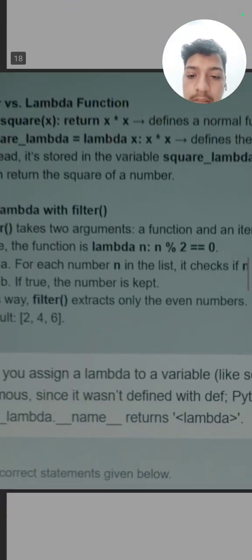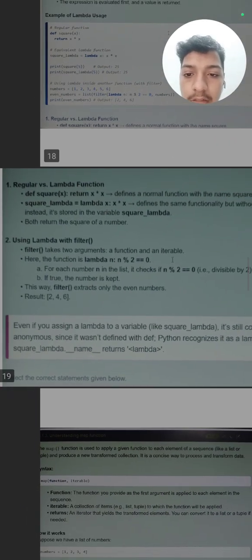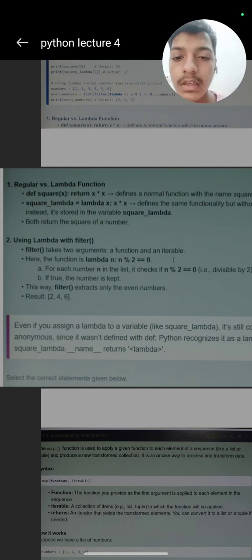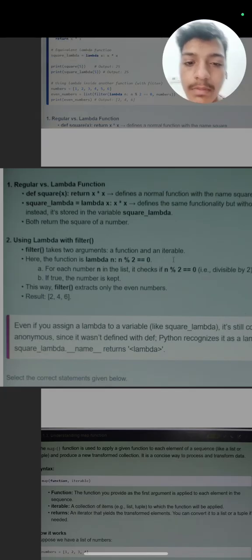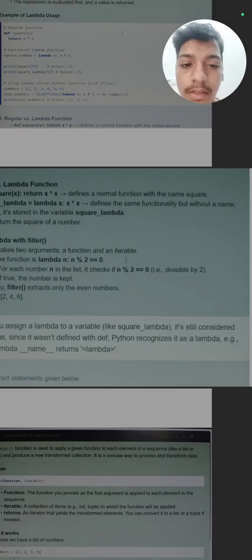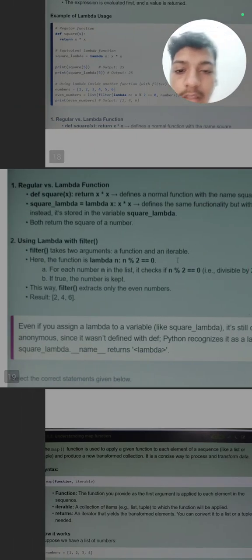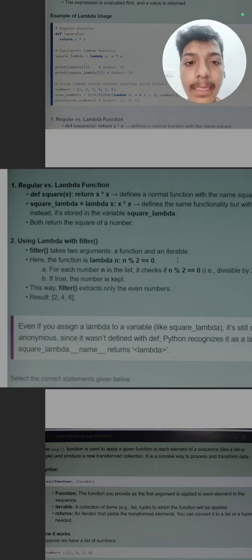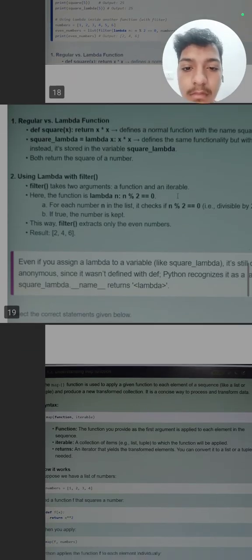The difference between regular and lambda function is also written here in slide number 19, regular function versus lambda function. Define square, return x multiply x, but in the lambda function, square equals lambda x colon x multiply by x. Here it is without any name, there it is with a name, square. So this is the main difference between a lambda function and a regular function.